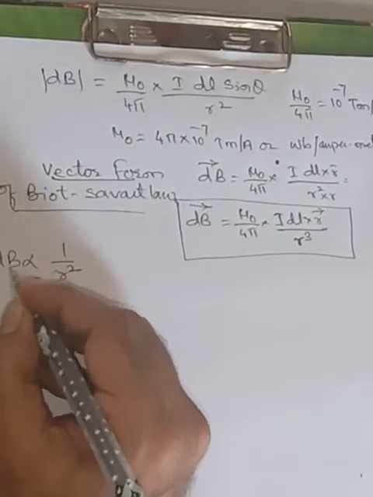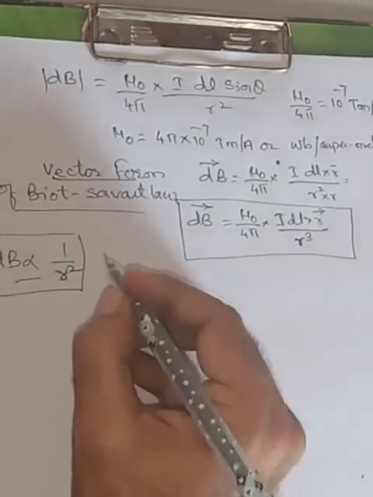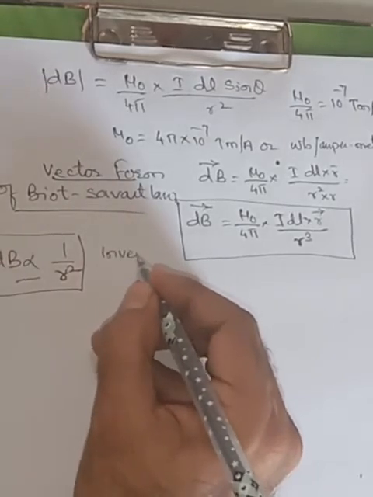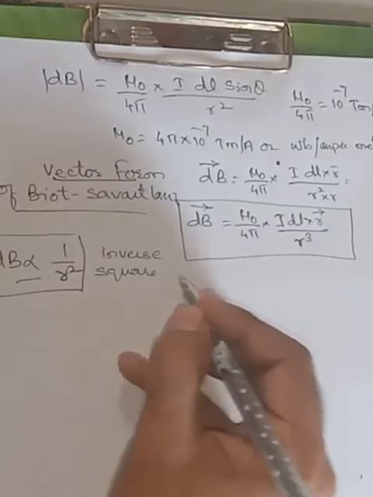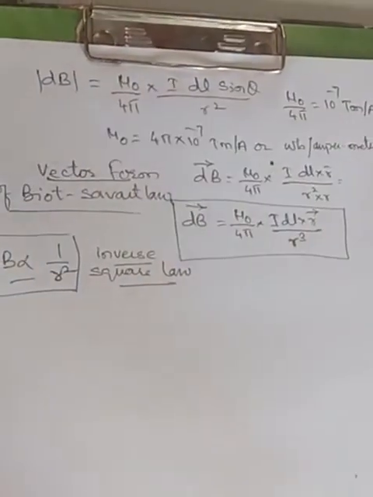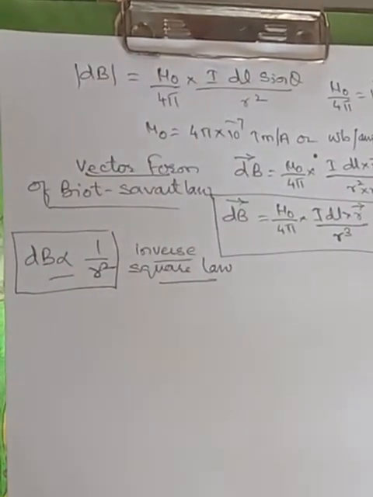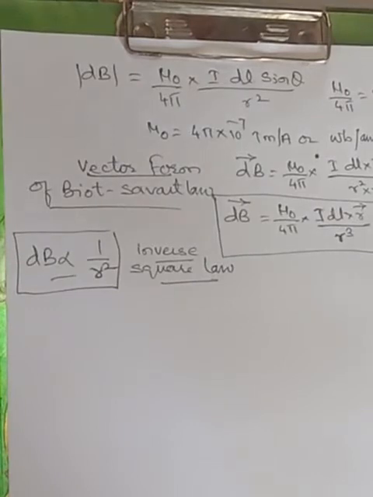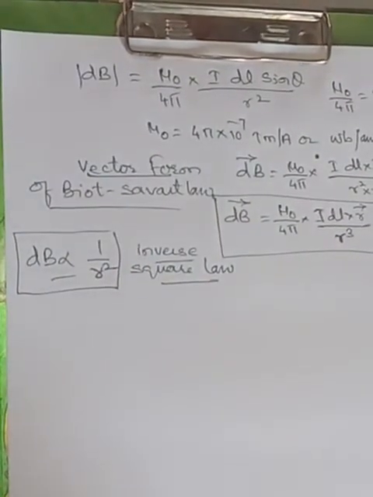We know dB is inversely proportional to 1 by r square. So this law is verifying the inverse square law. Clear? So this is another concept which we have to understand for the Biot-Savart law. So what is the Biot-Savart law?